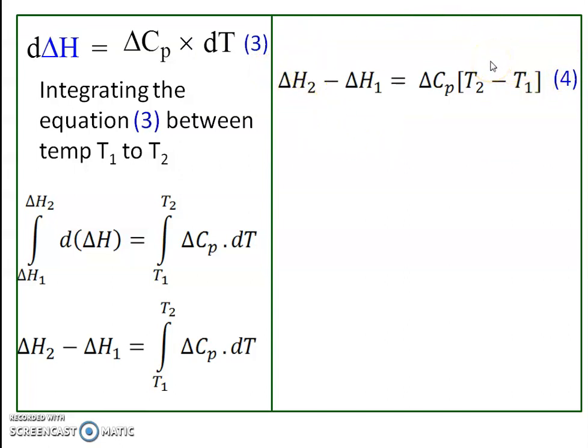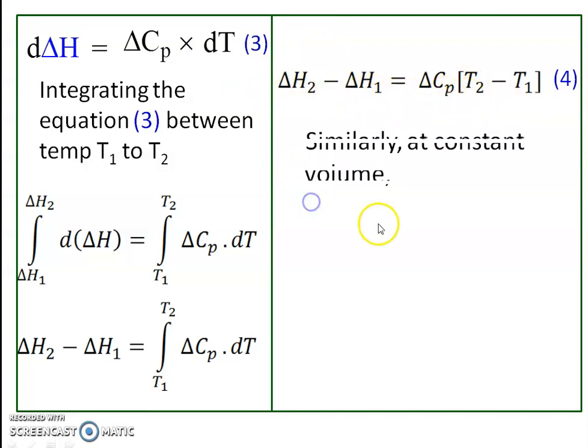In Kirchhoff's equation, T1 is the initial temperature, T2 is the final temperature, and delta Cp is the difference in heat capacity at constant pressure for products and reactants. Delta H1 is the enthalpy change for the initial state or reactants, and delta H2 is the enthalpy change for the final state or products. So this is for constant pressure.